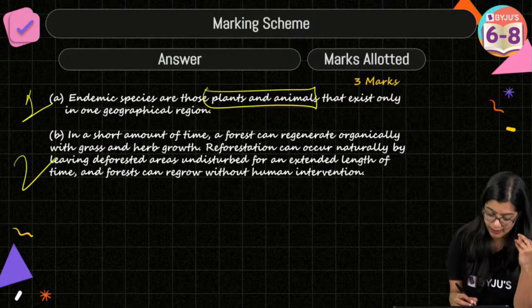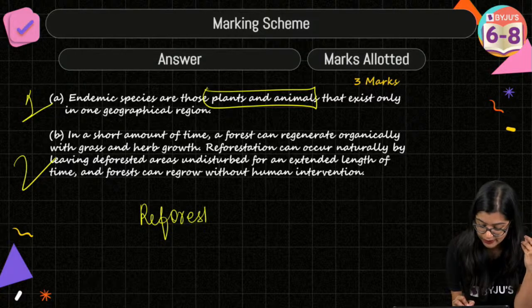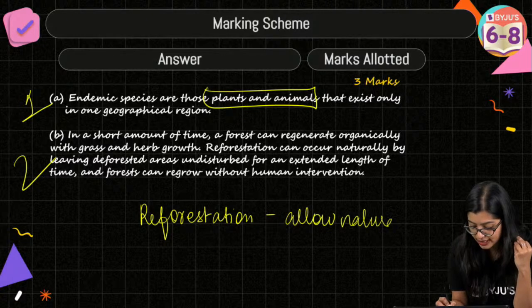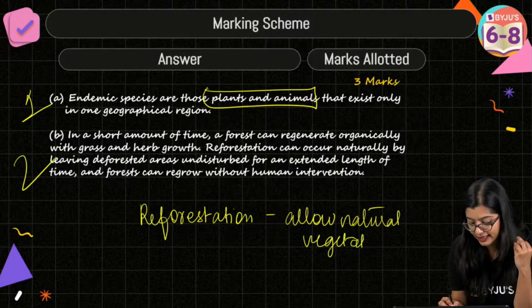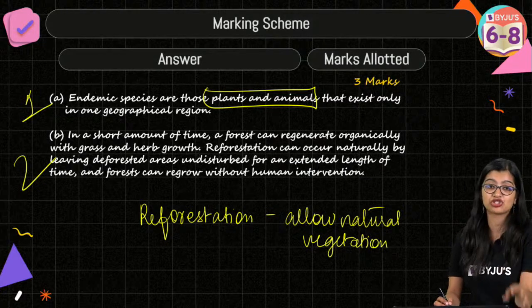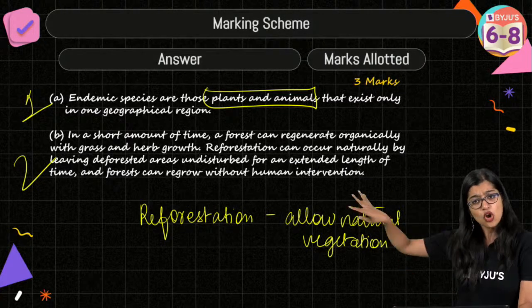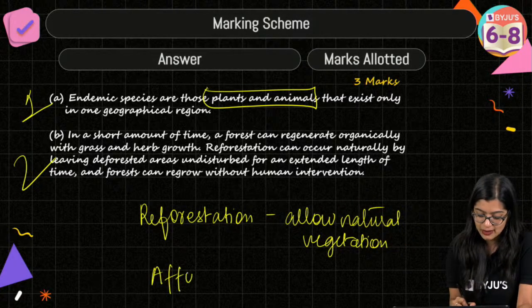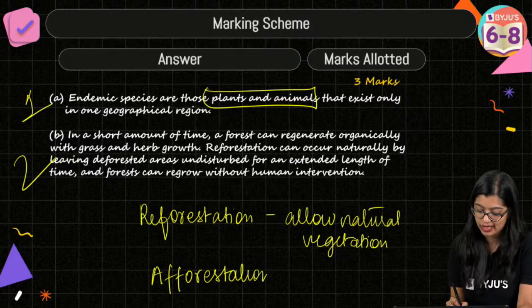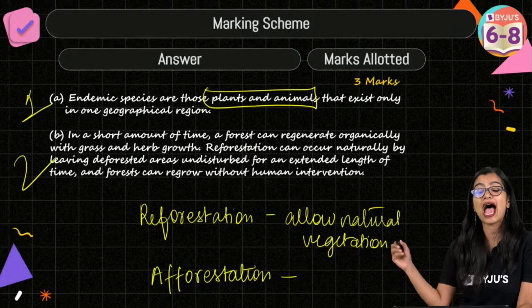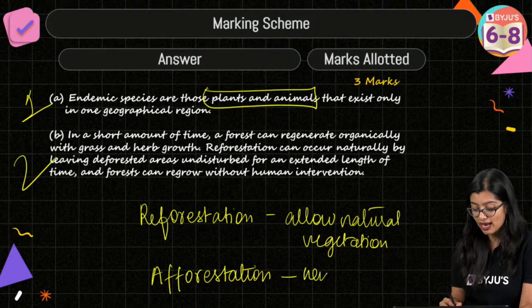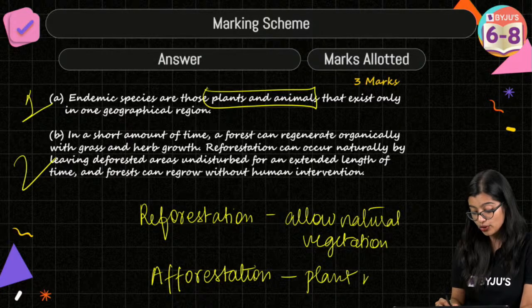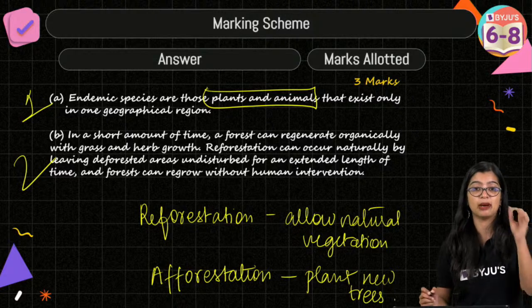Now the thing is, someone was asking me, what is reforestation? Reforestation is when you allow the natural vegetation, right? That means I allow the trees, the plants, whatever it may be, grass, shrub, all of that to take some time. It will take a while to grow naturally. Afforestation is when I have decided that, okay, there is this one piece of land, I shall go and plant trees. So I am planting new trees. That is what I mean by it, okay?